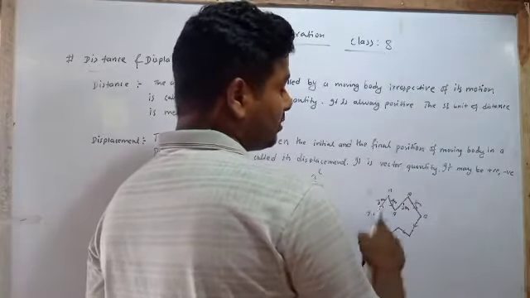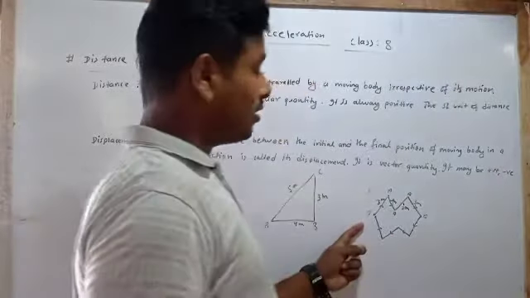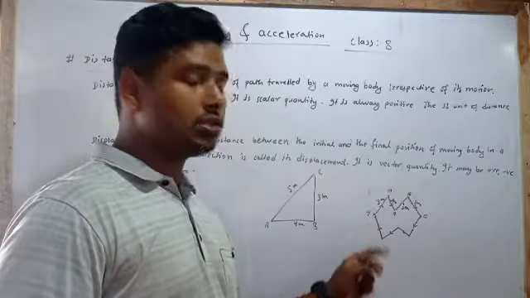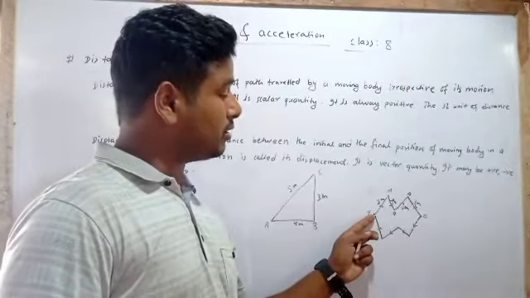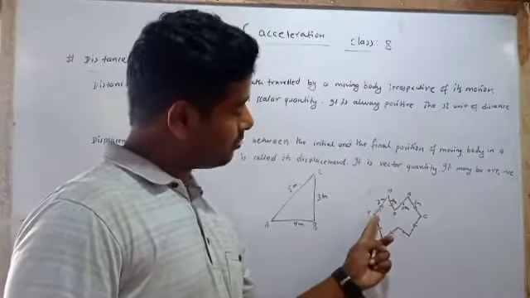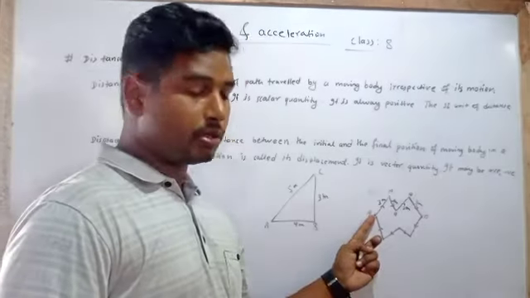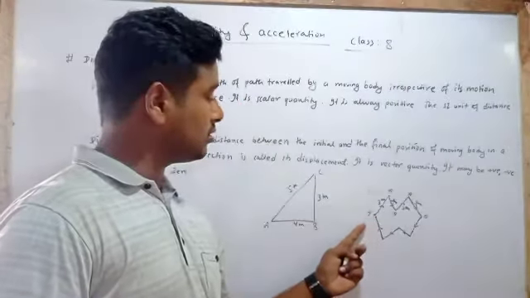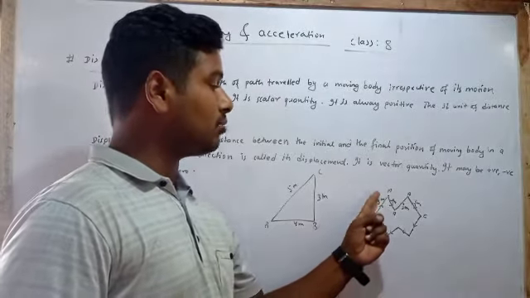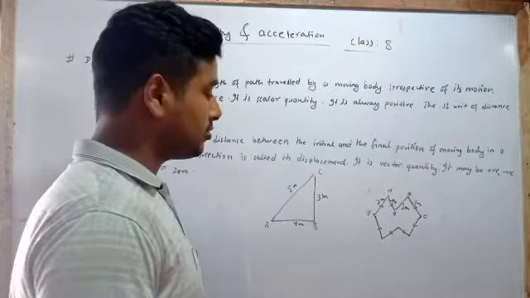As a whole, if we are going to find the total displacement, then the total displacement is going to be 0 at the initial point. If the moving object passes through the line and at last comes to the initial point, the displacement is going to be 0, but the distance is going to be the sum of all these distances. Okay, this is the actual definition.